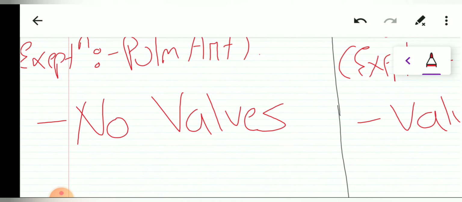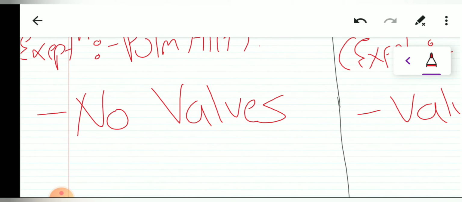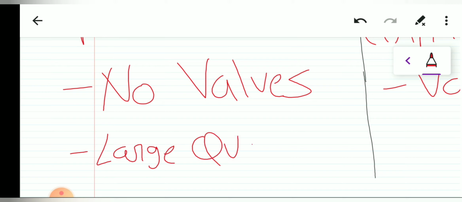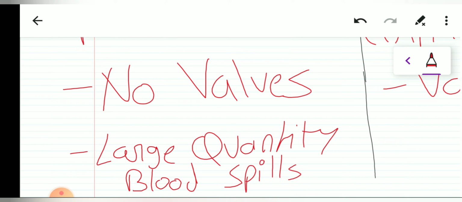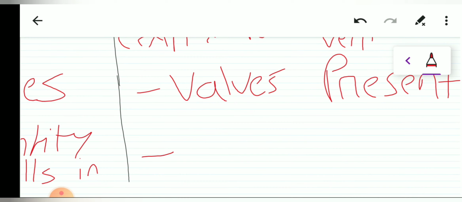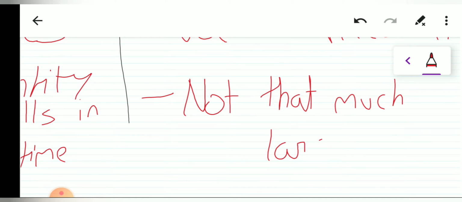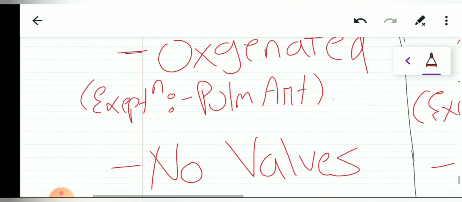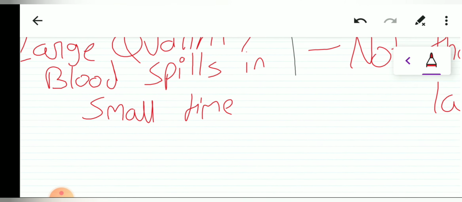Now, what else? Then we have the lumen. We discussed that if the arteries get punctured, since the blood is at high pressure, the blood will come out in a large quantity. So a large quantity of blood spills in a small time, whereas in veins it may not be that much. I think we have discussed enough points. Let us count. We have written 9 points of difference between arteries and veins. More than enough. This will help you in your exams and further also.